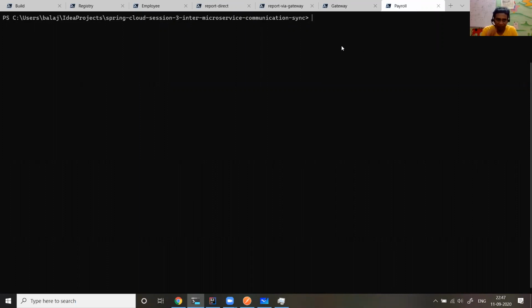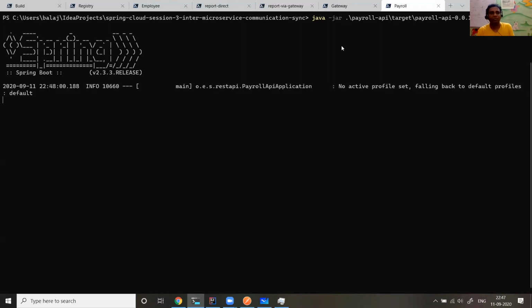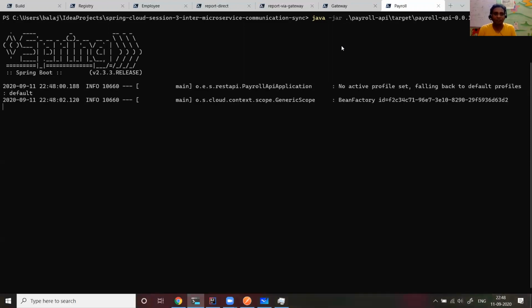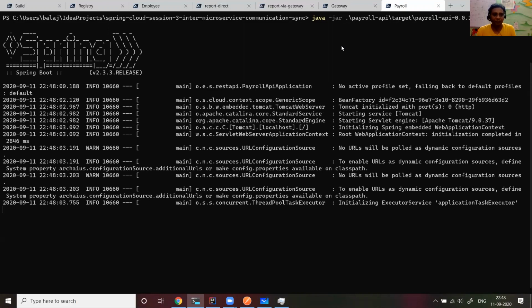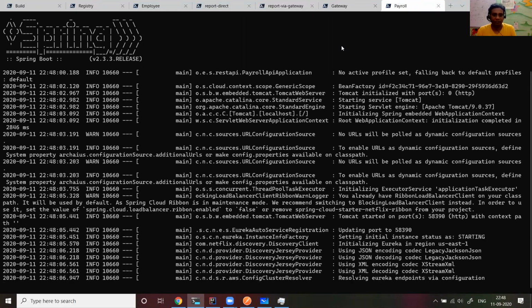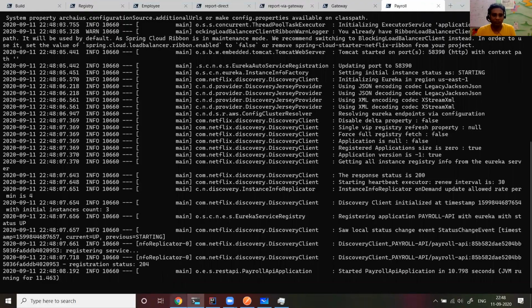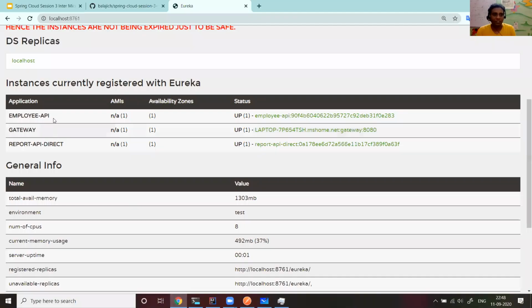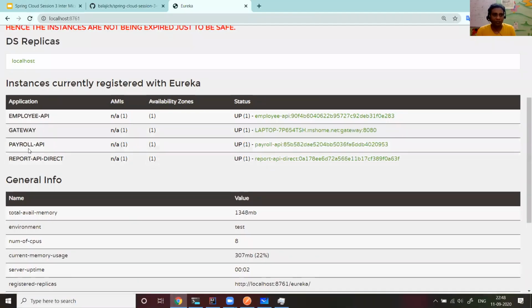Okay, now java -jar payroll target payroll API. So payroll API also comes up and registers itself with the service registry. Now you see the payroll API also came up and registered with the registry.